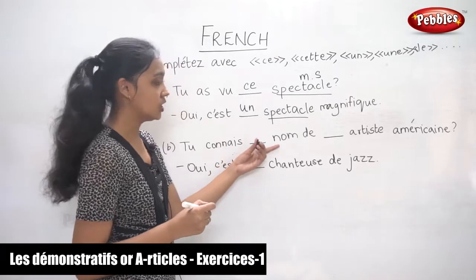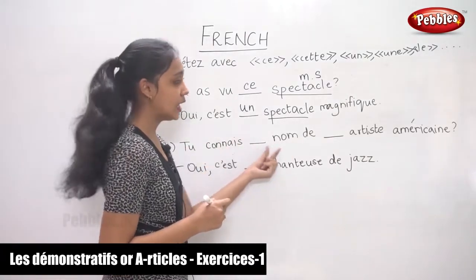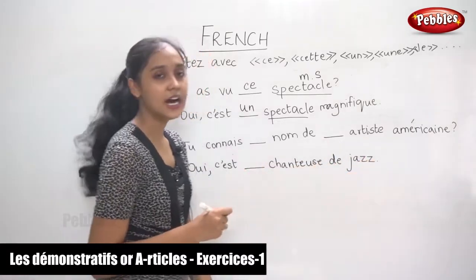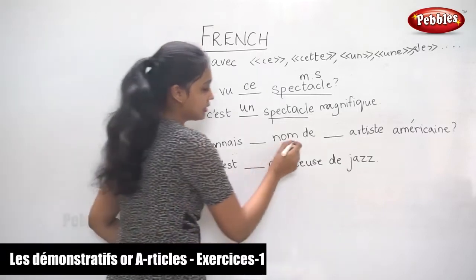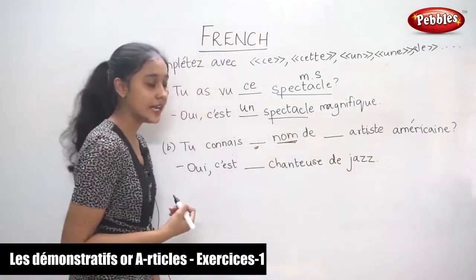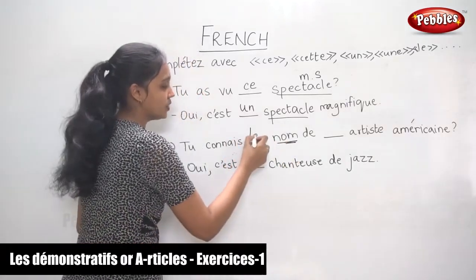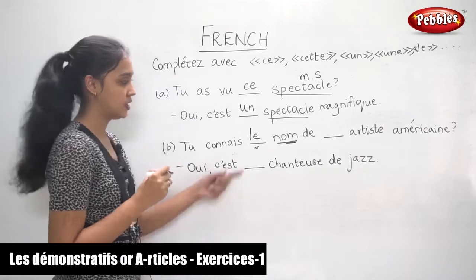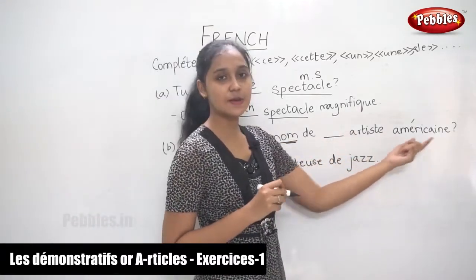Do you know the name of this American artist? So that is how we are going to fill in. So here we need to fill in the article. So we take a look at the noun. It is masculine singular, so we put le nom, the name of dash artiste américain.